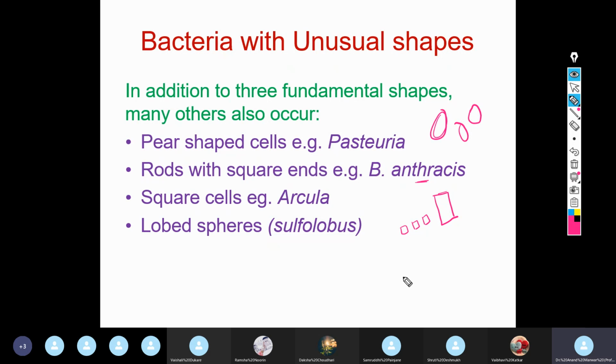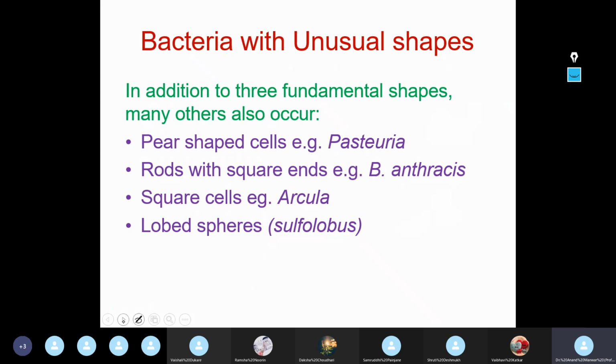Some are lobe spears, Sulfolobus. Lobe spear can be there. These are very unusual shapes which are not prominently found, but sometimes you may come across them. So it's not that important, but you can keep in mind that there can be unusual shapes also. Pear-shaped cells can be there, rods with square ends can be there, square cells can be there, and lobe spears can also be seen very rarely.